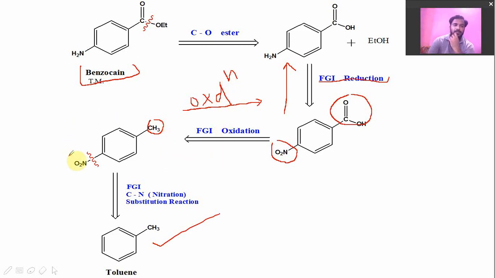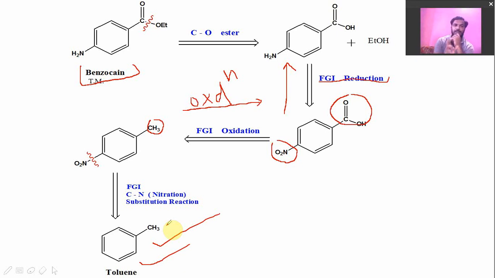So we will get para-nitrotoluene as a product. Then functional group nitration or substitution reaction is carried out. So we will get the toluene as a final product. So this is the retrosynthetic path of benzocaine from benzocaine to the toluene.